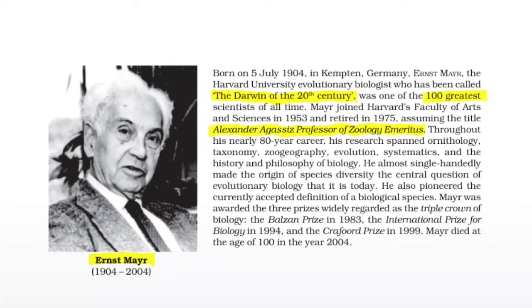He is considered one of the greatest scientists of all time, and he has been given the title Triple Crown of Biology because any person who gets the Balzan Prize, the International Prize for Biology, and the Crafoord Prize is going to be given the title Triple Crown of Biology.